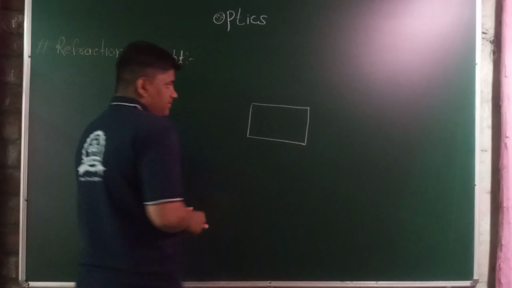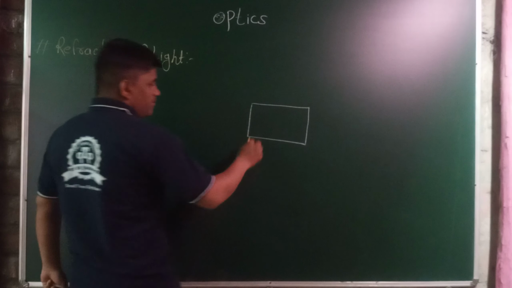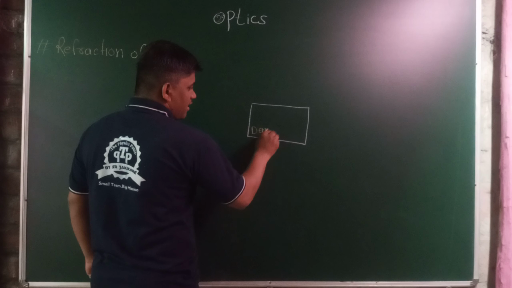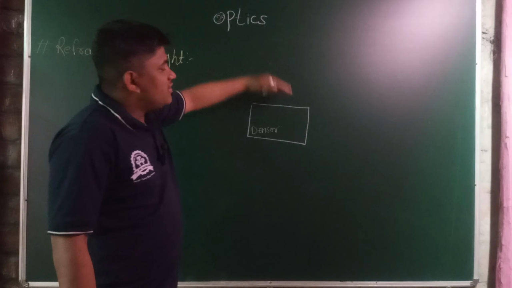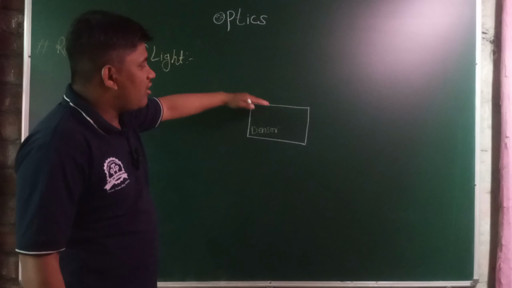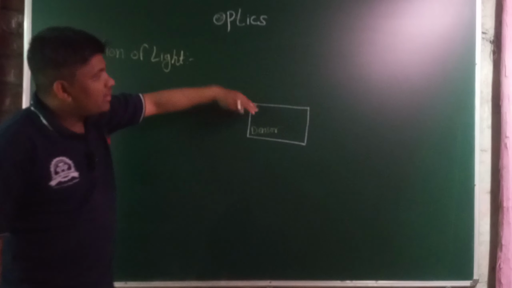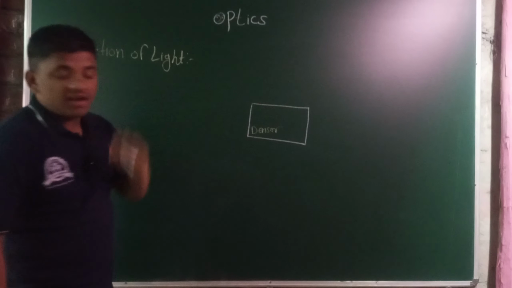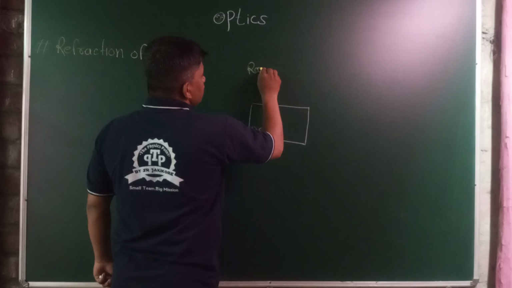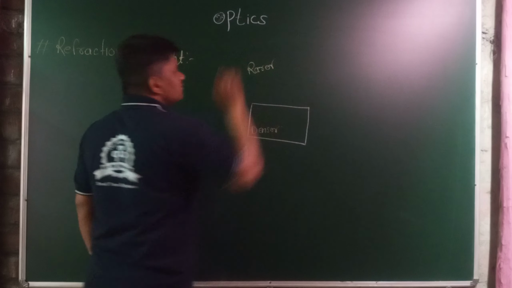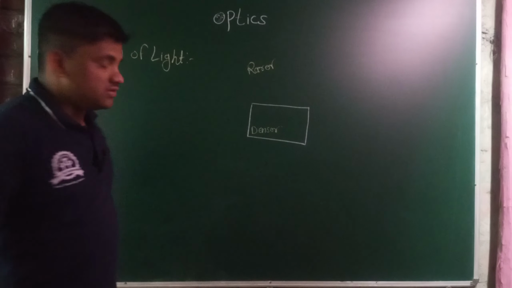Consider the rectangular shaped medium is the denser medium, and the upper portion above the surface of this rectangular shape is known as the rare medium or rarer medium. This is the air medium also.